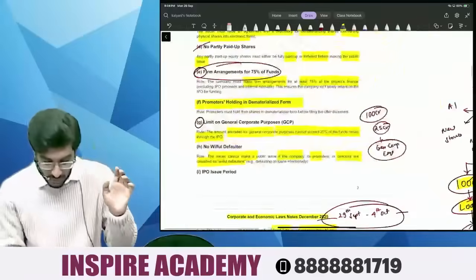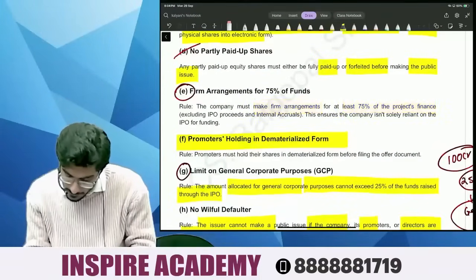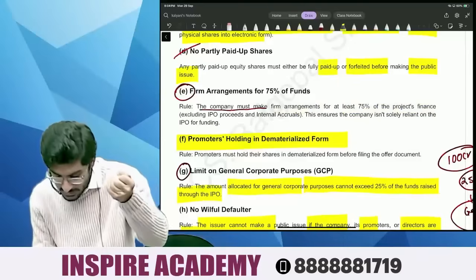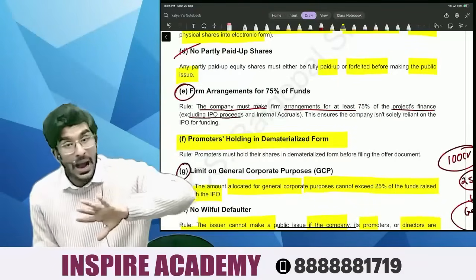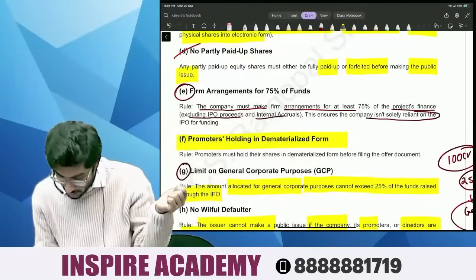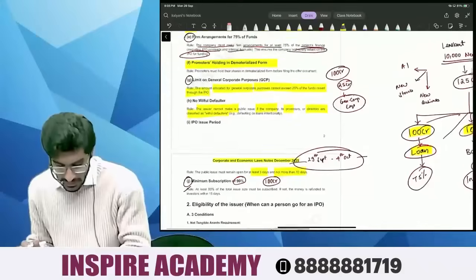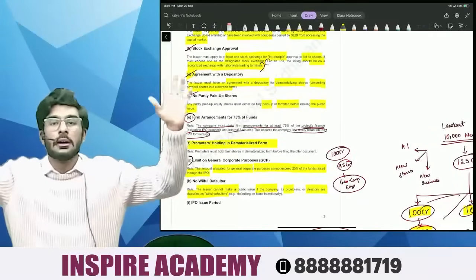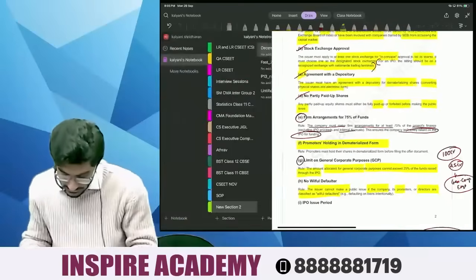Now, people, let's read this rule. The rule says the company must make firm arrangements for at least 75% of project finance, excluding IPO proceeds and excluding internal accruals. Why? This ensures the company is not solely reliant on IPO for funding. So, people, these are the 10 conditions that a company has to comply with to even think about an IPO. Now, what are the 10 conditions? Let's quickly revise using the mind maps.